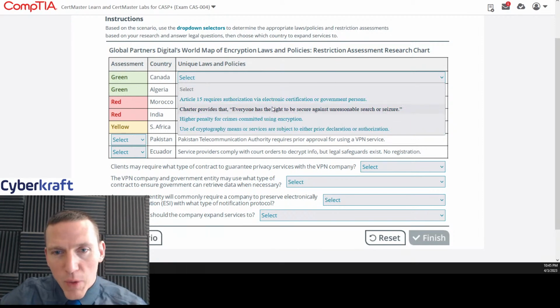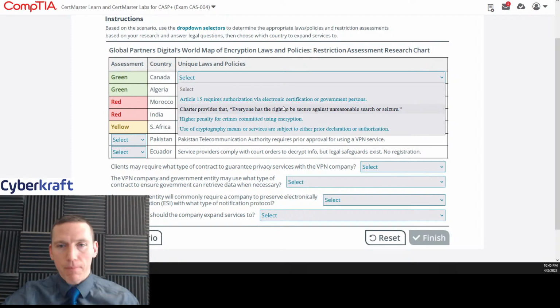Charter provides that everyone has the right to be secure against unreasonable search or seizure. I think that might be right.